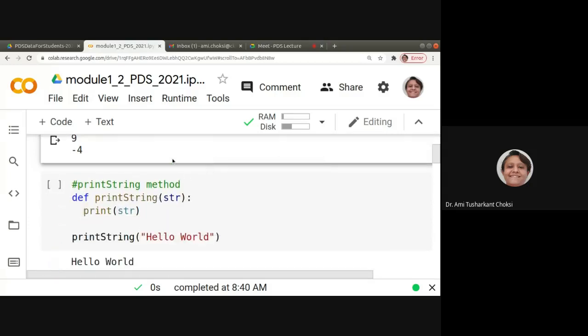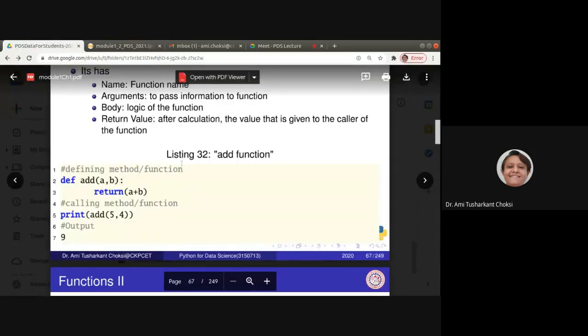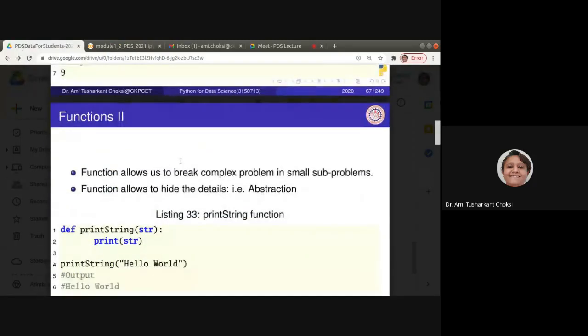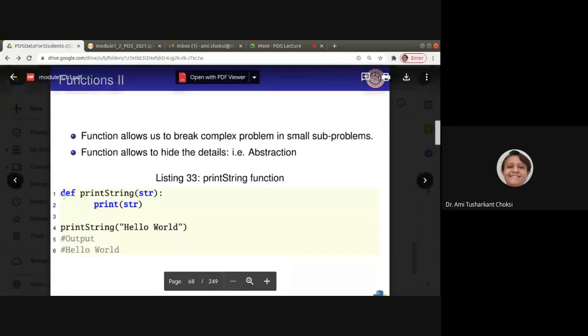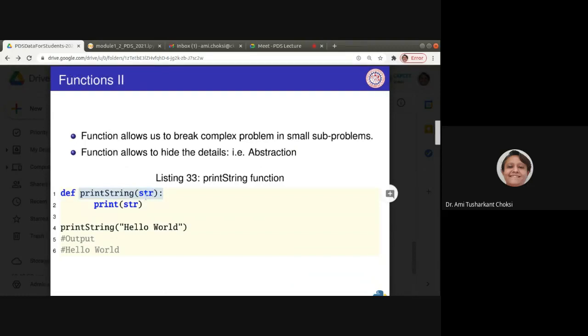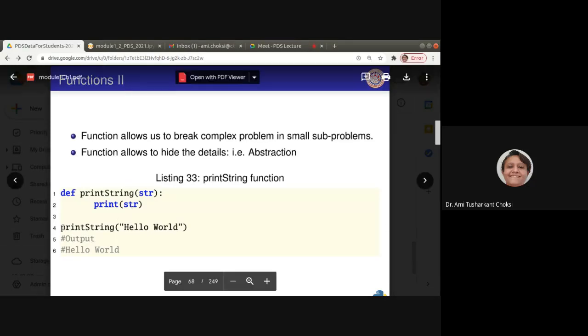Now we can say we want to have the print string. What it says? First of all, say definition of print string. That means def print string. We are passing the parameter, that is str, and print string. Whatever is the string passed to it, we are printing it, right? And how we can call this function, that is print string hello world. Fine.